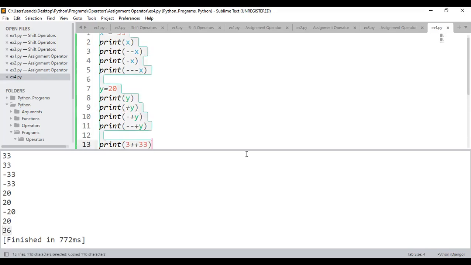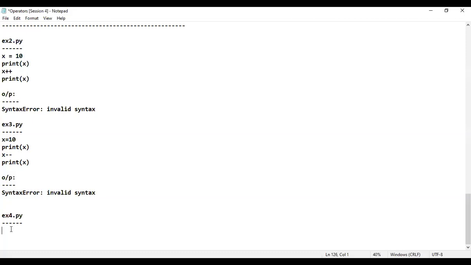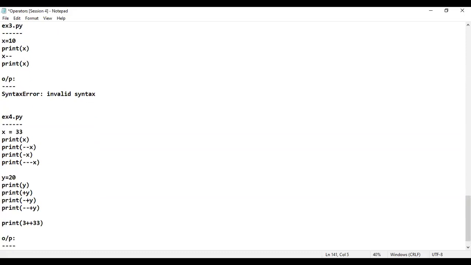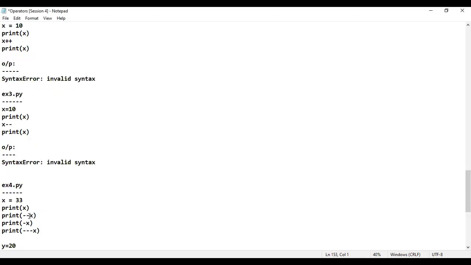I'll completely copy the program and come back to the notes. That is session number 4. Example number 4 is very important, guys, because in technical MCQs they might ask this question, provided you have written the notes properly. That means after each and every print function, if you have written an arrow mark and the output, then you can easily revise it if they ask in the interview.